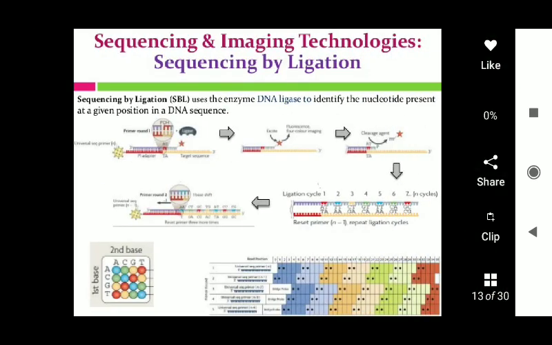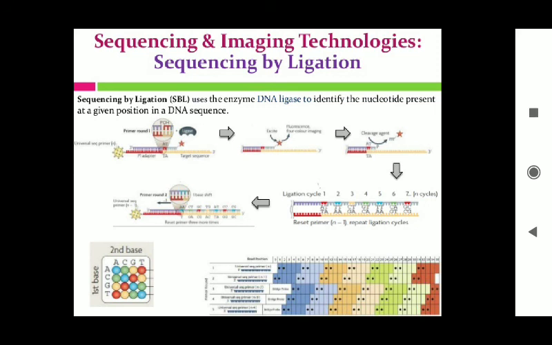Then the next sequencing and imaging technology is sequencing by ligation, which uses an enzyme to ligate, right? It does the work of joining. So this sequencing by ligation uses the enzyme DNA ligase to identify the nucleotide present at a given position in a DNA sequence. Another thing it can do is identify the nucleotide which is present at a given position in a DNA sequence.